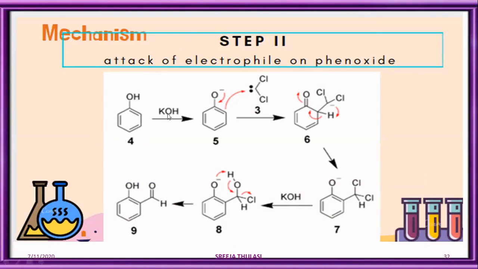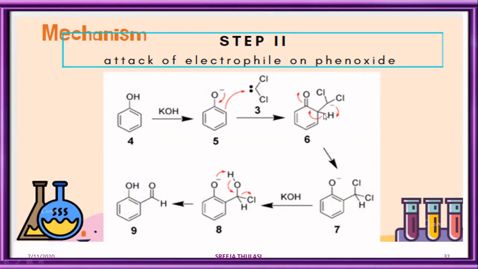Phenol in the presence of KOH or NaOH exists in the form of a phenoxide ion. The phenoxide ion, being electron rich, attacks the electron deficient dichlorocarbene in this manner, by which the dichlorocarbene part gets attached to the aromatic ring. Now, if we carefully look at this intermediate 6, it has lost its aromaticity.